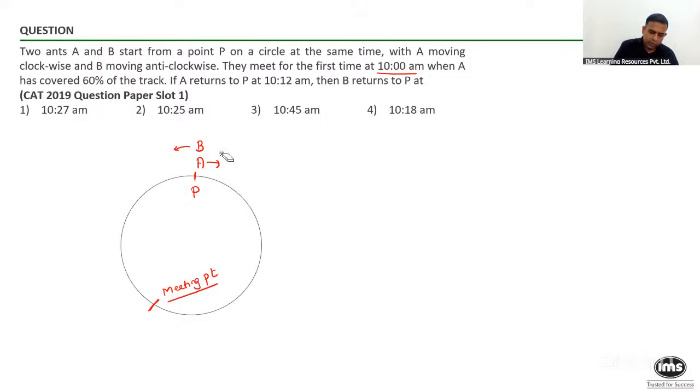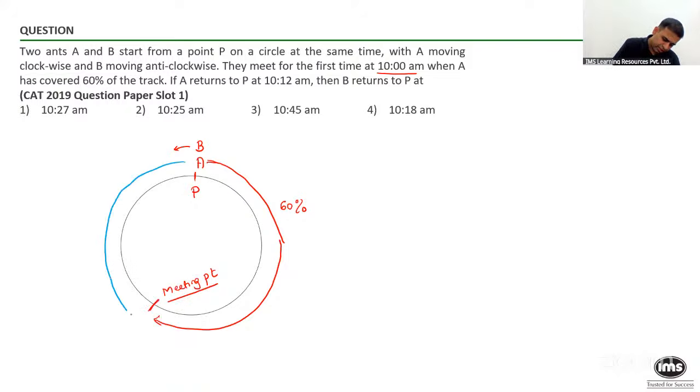And if someone asks you how much distance of the track do you think A has covered when they have met? No, Lakshya, it's not right. Please focus. A has covered 60% of the track. Yes or no? So please tell me, out of 100%, if A has covered 60% in the same time, how much do you think B has covered? People, please reply.